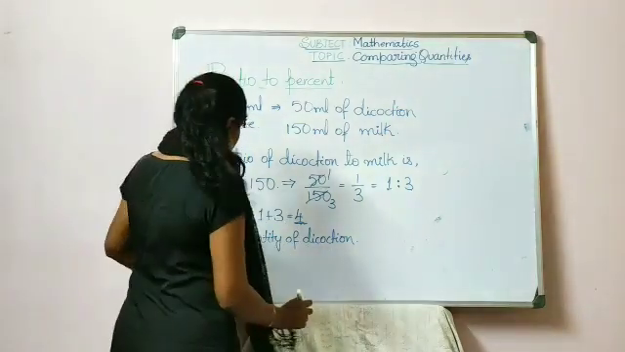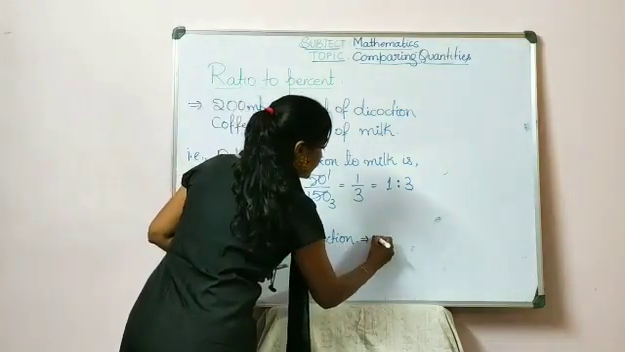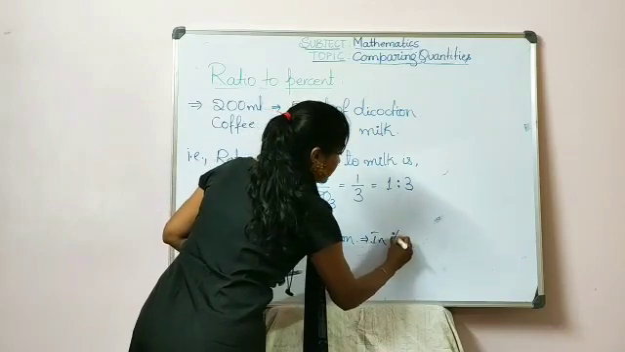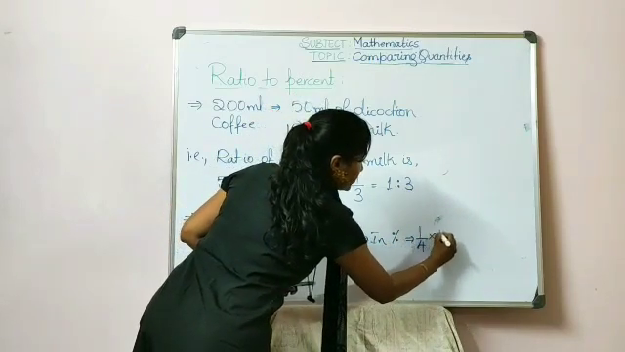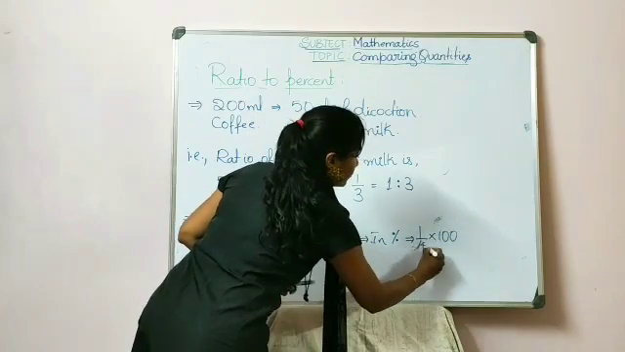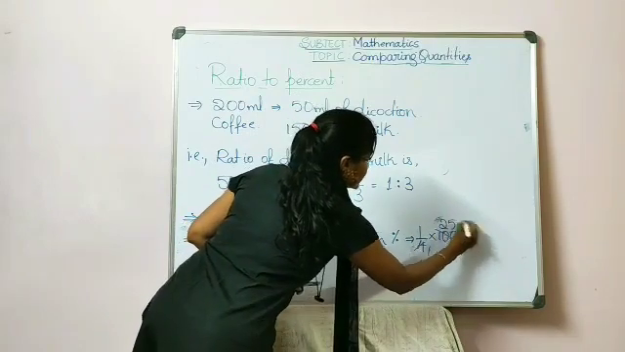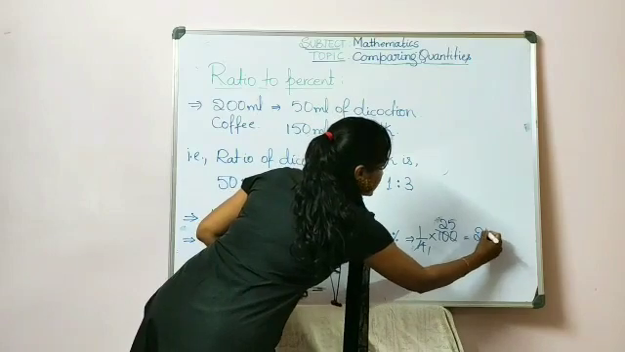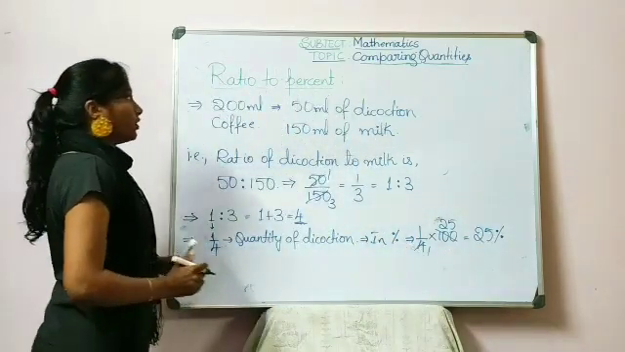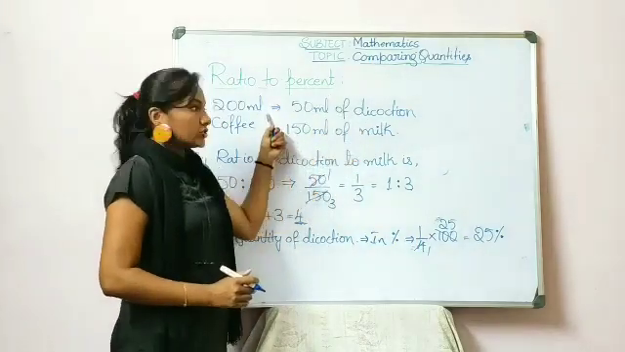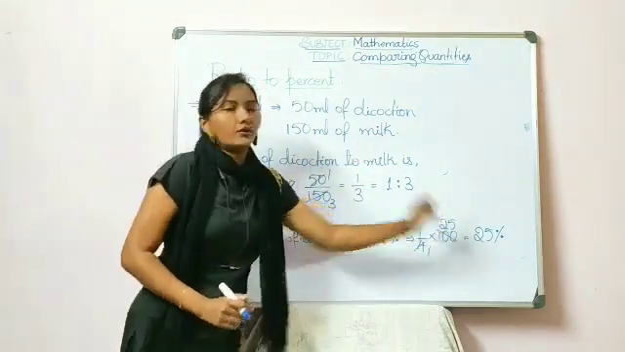So how do we convert this 1/4 into percent? So in percent, we write it as 1/4 into 100, and 4 ones are 4, 4 twenty-fives are 100. So the percentage is 25%. So the percentage of decoction in this mixture, in this ratio, is 25%.